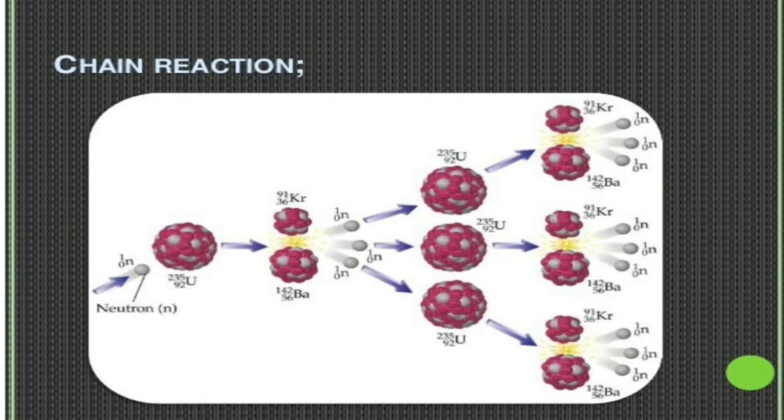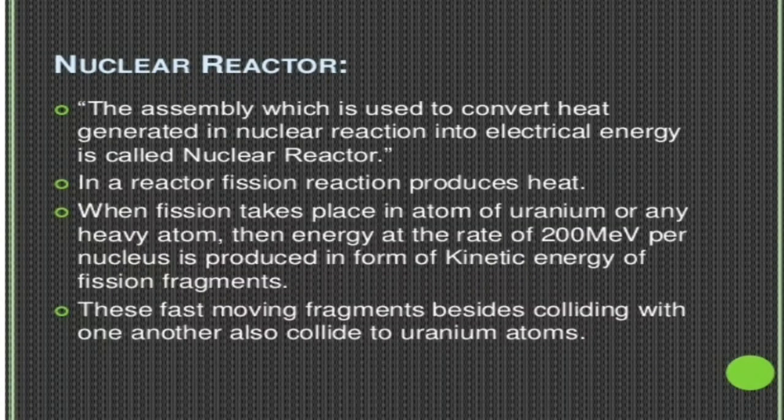In each fission reaction, 200 million electron volt of energy is liberated. So if the fission reaction takes place like this as a chain reaction, the amount of energy liberated also increases. That means a very large amount of energy gets liberated in a very short interval of time.